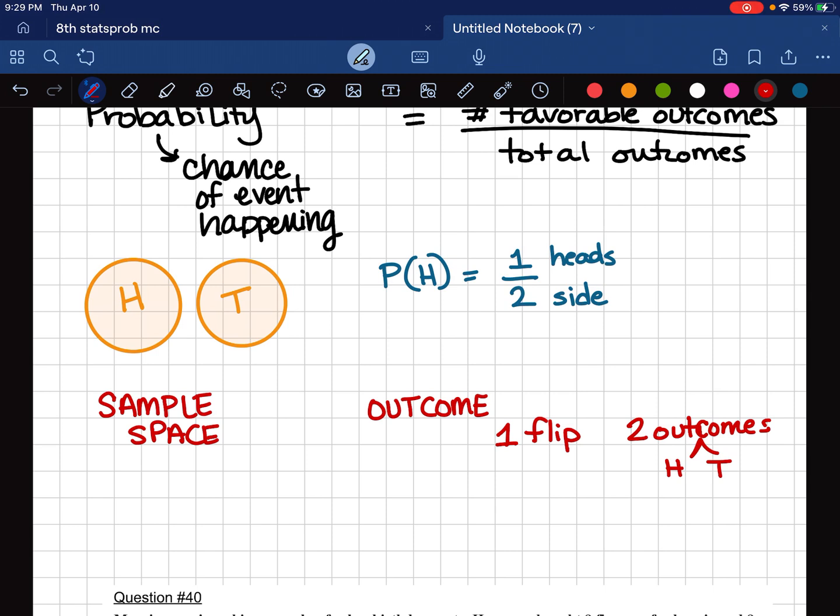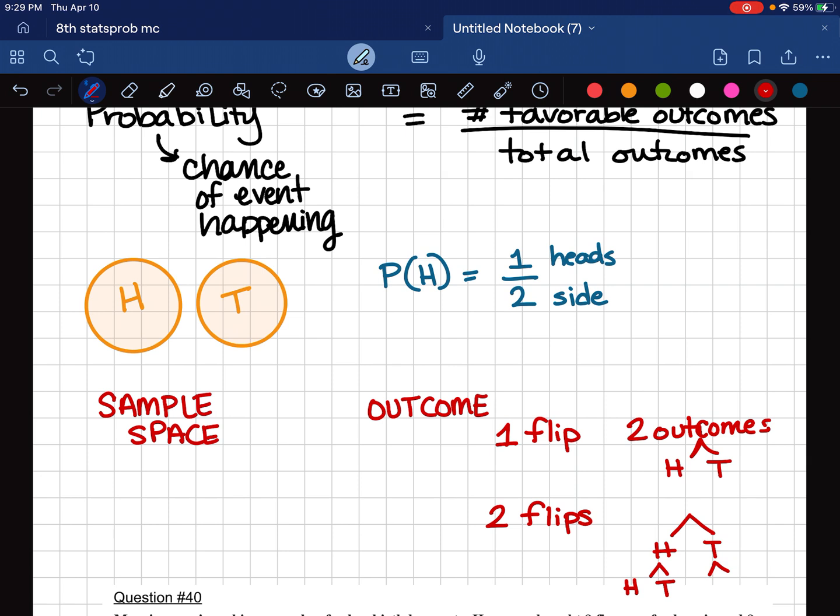But then if we're talking about compound probability, we have more than one. So if I have two flips, then we could start thinking about, okay, so on the first flip, I could get heads or tails. So if I got heads, then I could do heads again or tails.